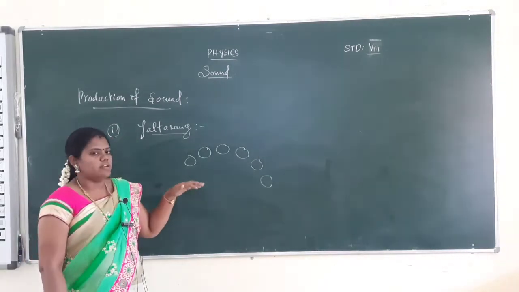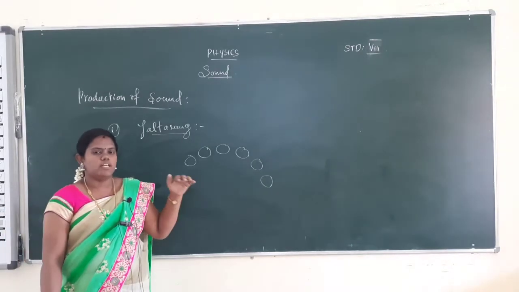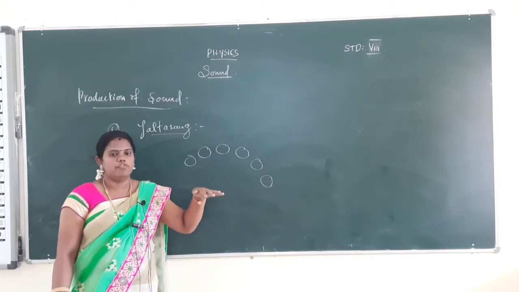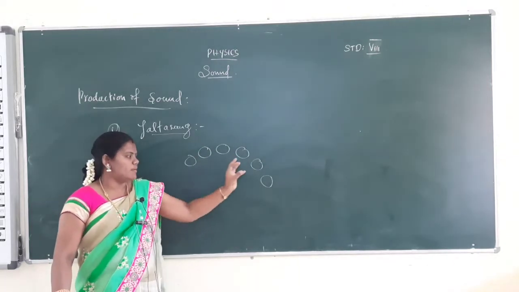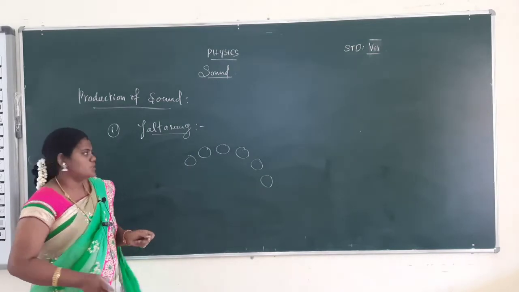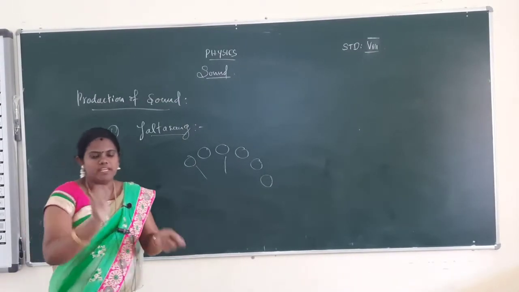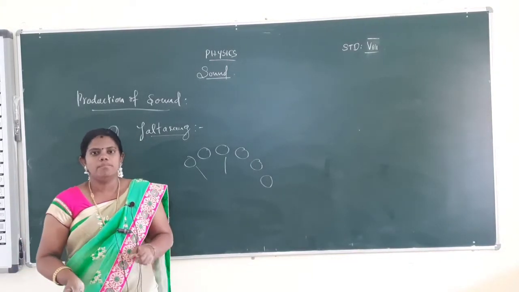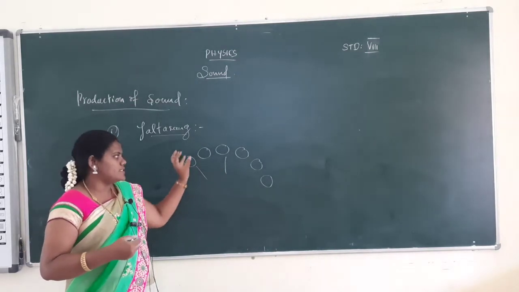One in between the quarter and half, one in between the half and 3/4, and one in between the 3/4 and full. So one bowl will be full, and the water will be filled in the individual bowls in different manners. Then, using two sticks, you have to beat the 6 bowls continuously, creating pleasant and unpleasant sounds in the jaltarang.